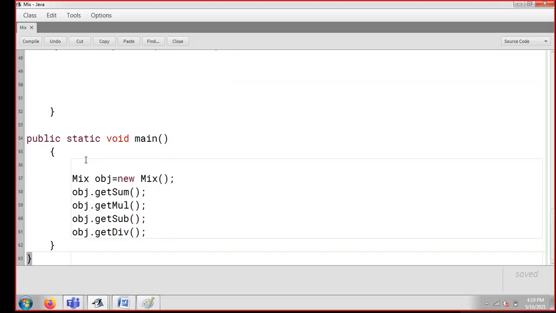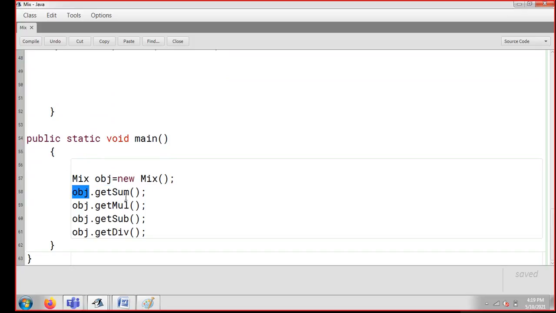Now in public static void main, what I'm basically doing here, I've just created the object of my class, that is mix. So guys, we have already discussed this thing, like a class may have data members and member functions. Whatever data member or member function I want to use, I can reach it with the help of some object. That is the reason I'm creating here a class mix object.